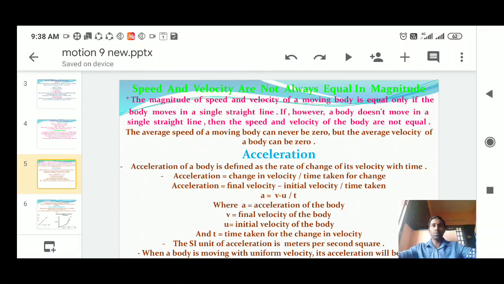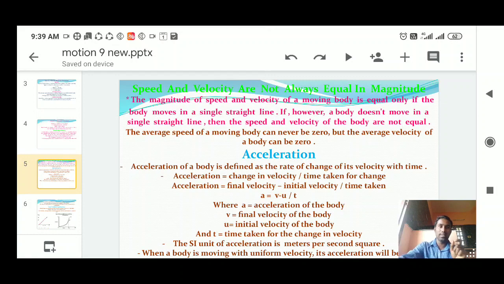For example, in 1 second I go 10 kilometers, next 20 kilometers, then 30 kilometers. In the same manner you are increasing your speed or velocity. So with respect to time, there is some change in speed or change in velocity, that is called acceleration. For acceleration, they indicate a equal to v minus u divided by t.